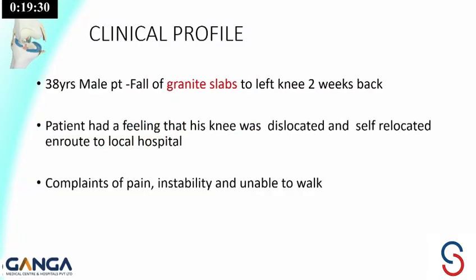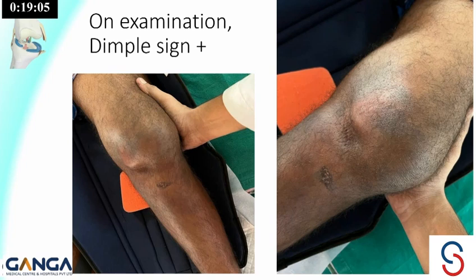Okay, so this is a 38-year-old male patient who had a history of a granite slab falling on his knee 2 weeks back. He had a feeling of the knee dislocating and then self-relocating en route to the hospital. He was shown to a local hospital and immobilized in just a knee brace, and he had pain and instability and was unable to walk. On examination, he had the medial side dimple sign.